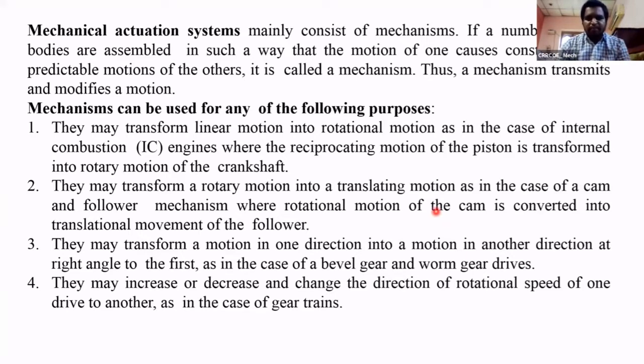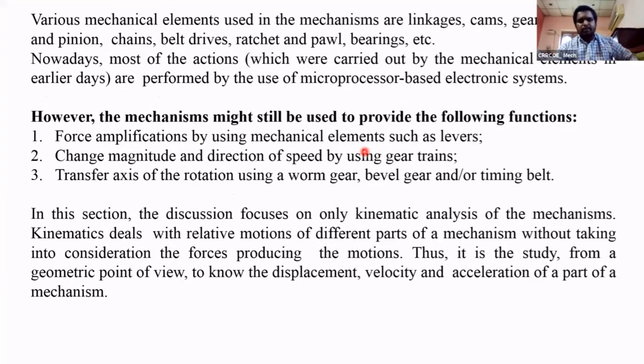Now we see what the different mechanisms used in mechatronic systems are. First, linear to rotational; second, rotational to linear; next, one direction to another direction; and last, to increase or decrease the motion, here speed. Here we are using different mechanisms in mechatronic systems. I already told you what those are: linkages, cams, gear trains, chain drives, belt drives, ratchet and pawl mechanisms, and bearings. All these mechanical elements are used in mechatronic systems.